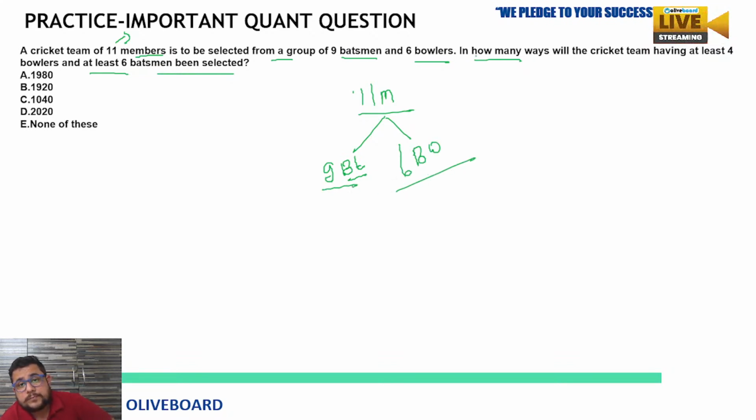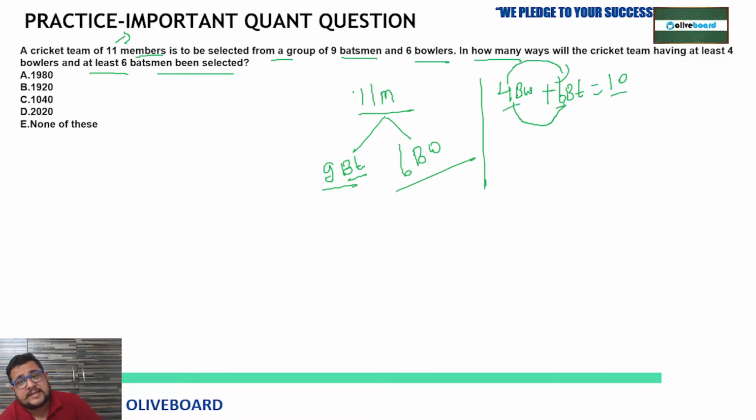In how many ways can the cricket team be selected having at least 4 bowlers? They are saying at least 4 means minimum 4 bowlers plus minimum 6 batsmen. So 4 plus 6, 10. So this minimum we have to keep, 4 bowlers and 6 batsmen. It can be more than that. We can take more than 4 bowlers, we can take more than 6 batsmen, but it cannot be less than 4 bowlers and less than 6 batsmen, right? That selection we cannot do.